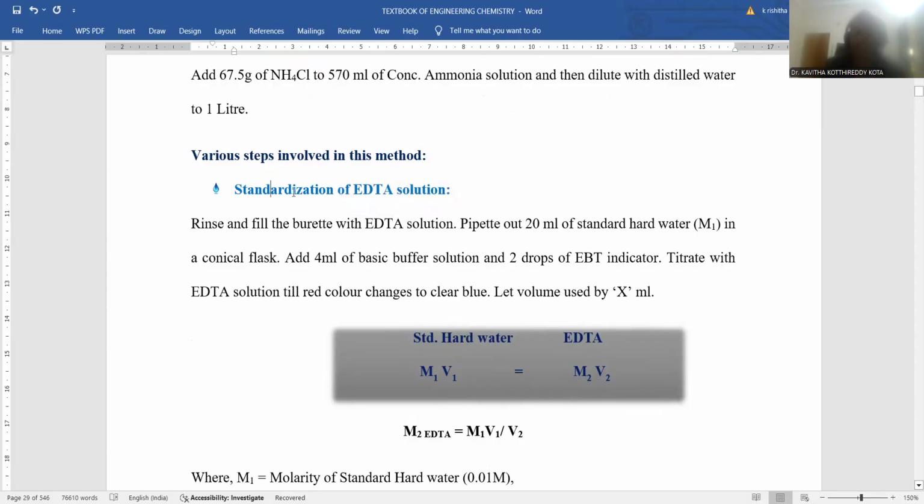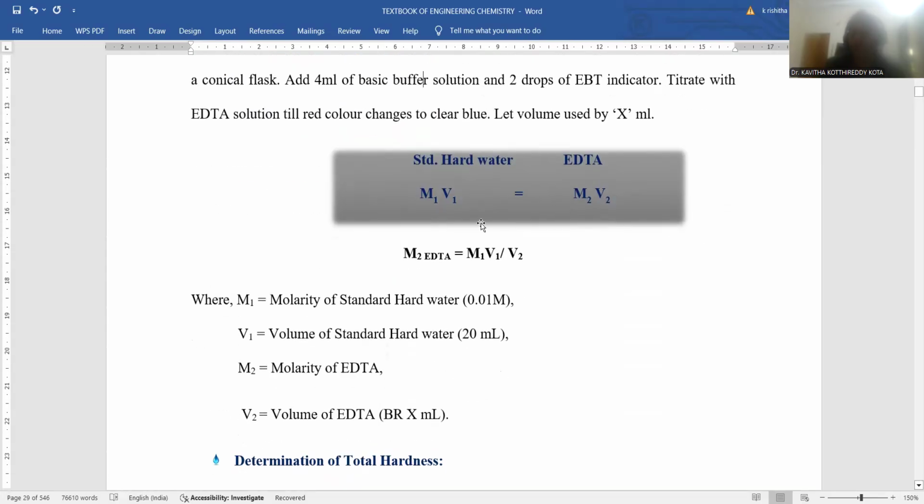Standardization means the EDTA concentration is to be determined. For that purpose, the standard hard water terms are taken as M1 V1, where M1 is the molarity of standard hard water and V1 is the volume of standard hard water, equal to the EDTA terms on the right hand side, M2 V2. M1 V1 is equal to M2 V2.